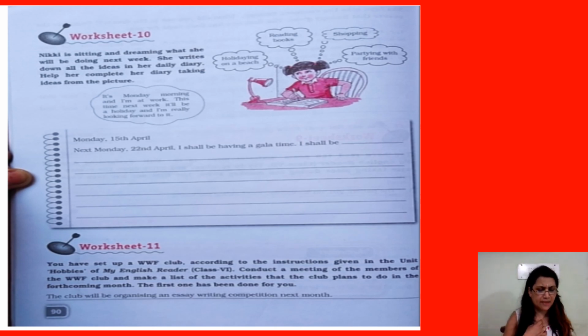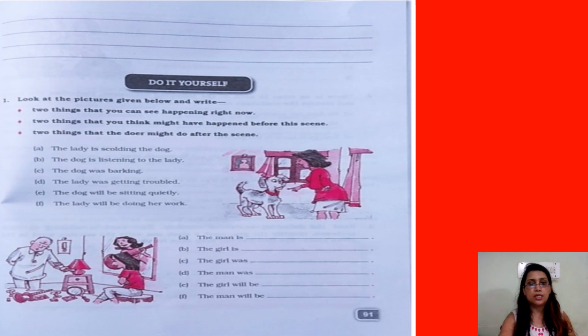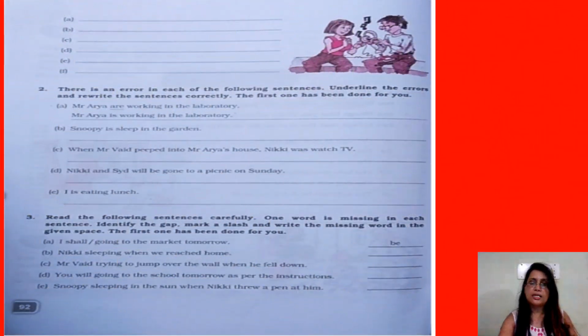Next is the same thing in the same way on the next page. I forgot to remove the slide. Next is this. In similar fashion, just as we have done page number 91, just like that we have to do page number 92.